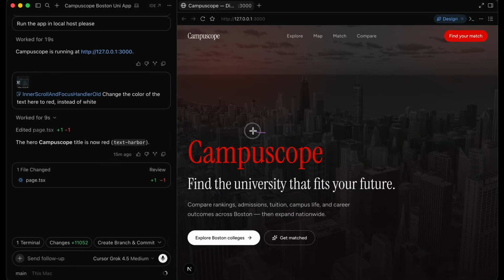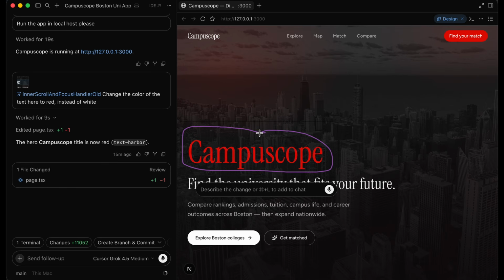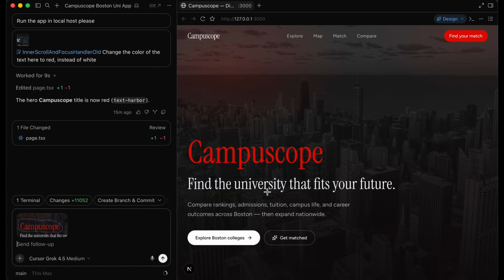So what I'm going to do is just circle this entire thing. I'm going to select this, and now I'm going to add this to the chat. You can either describe the change right over here, or you can describe it in the chat by just pressing Command L. Whatever the keyboard shortcut is for your operating system, you're going to see that here. So I'm just going to press Command L, and now that moves into the chat. You can see my drawing, my very bad drawing, has now been added to the Cursor chat.